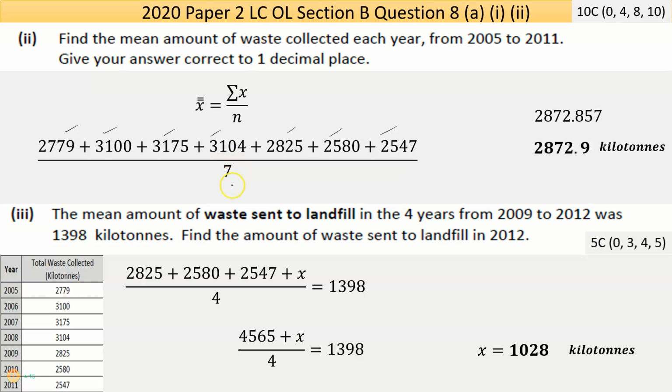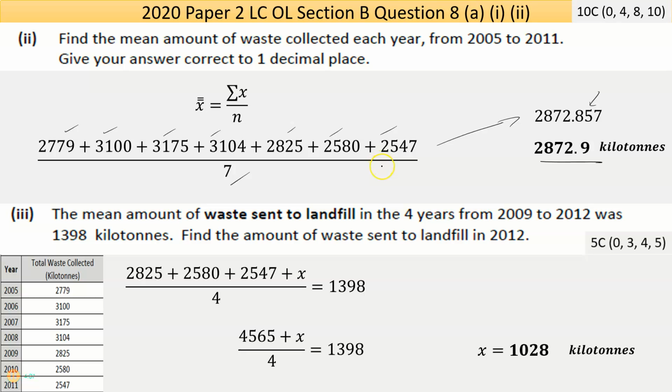There are 7 pieces of data. That's the bottom half. Throw it through my calculator, I get this answer. And it says round to 1 decimal place, so the 5 is what matters. 5 or greater, the next number rounds up by 1, and that's where I got my final figure. Now you can use the calculator for putting this kind of stuff in, but look, sometimes it's just as handy to do it this way.